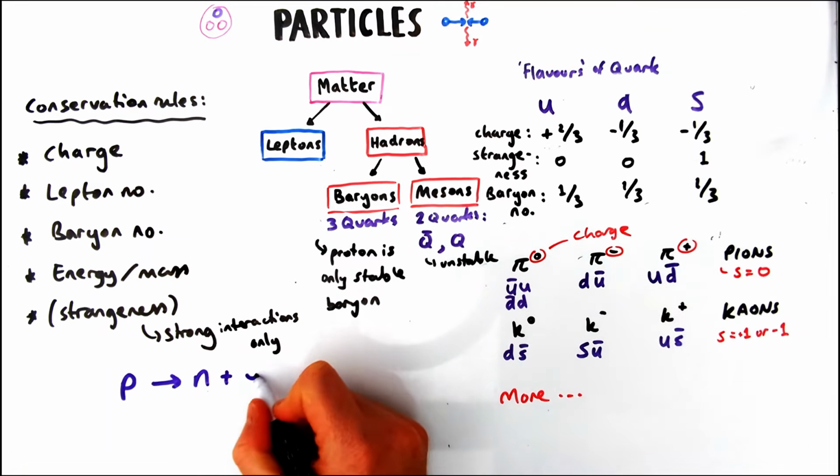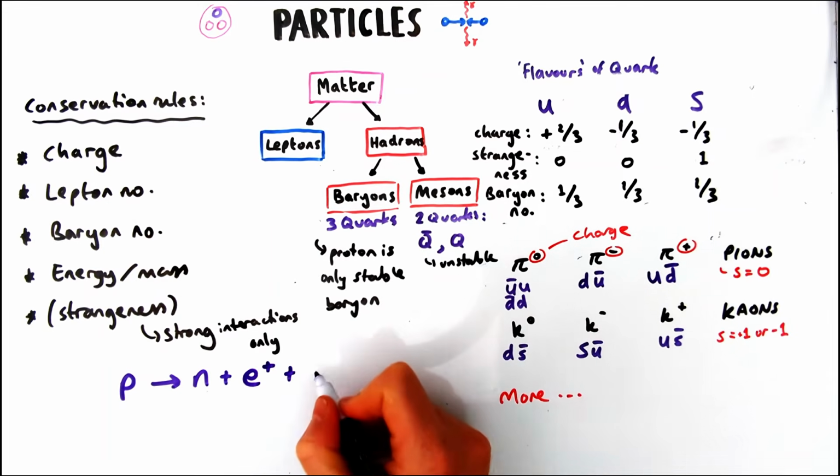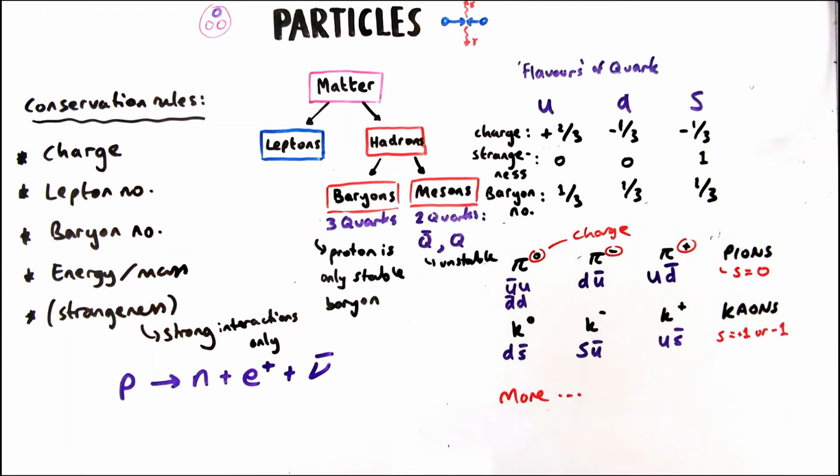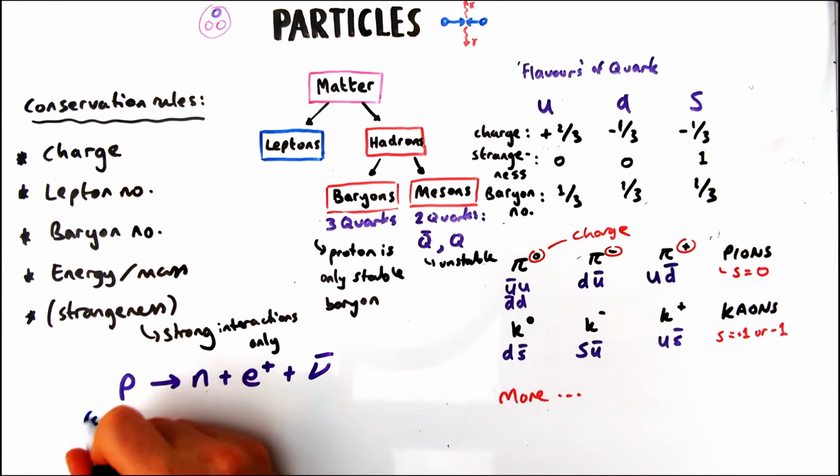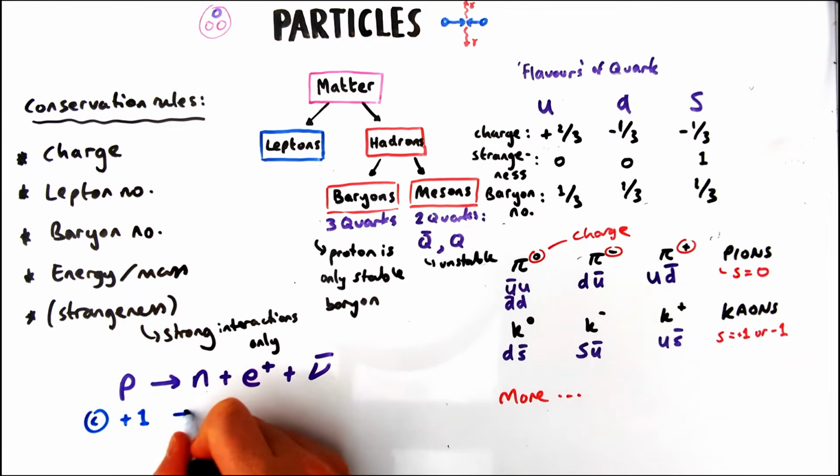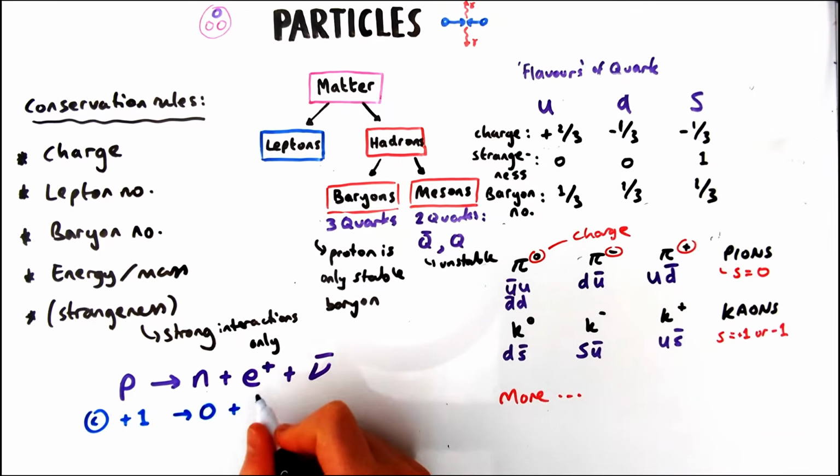So for any interaction, you could be asked to figure out, is it possible or not due to conservation rules? So let's have a look at this one here. This is a proton decaying to a neutron, a positron, and an antineutrino. So in an exam, you always want to write down below, like charge, lepton, or baryon, just do zeros, positive ones, and negative ones to show you know what you're talking about and is it conserved or not.